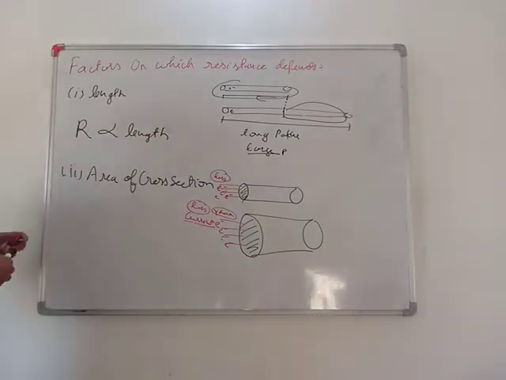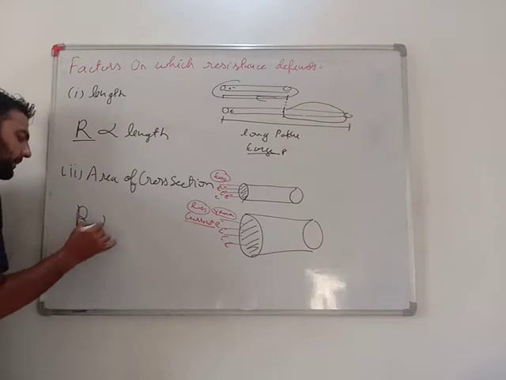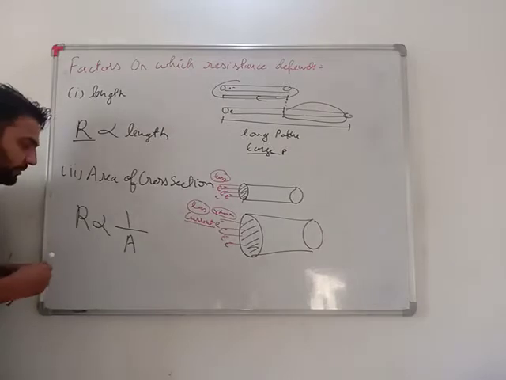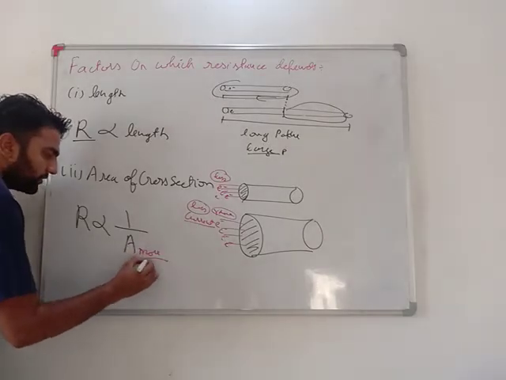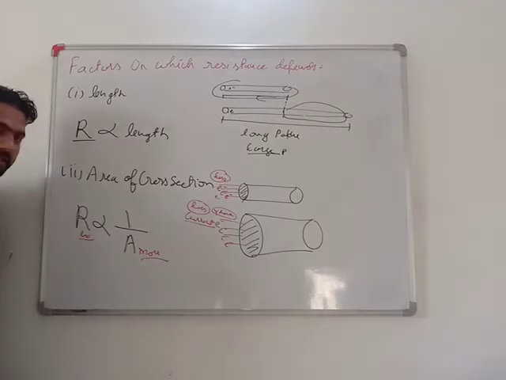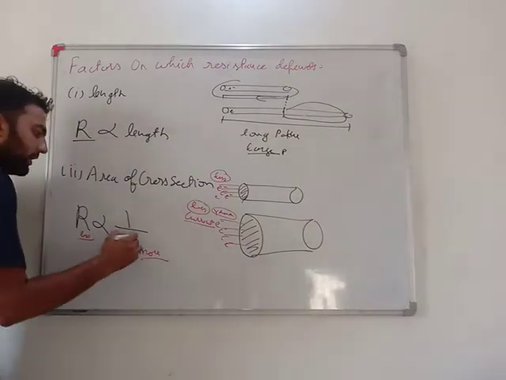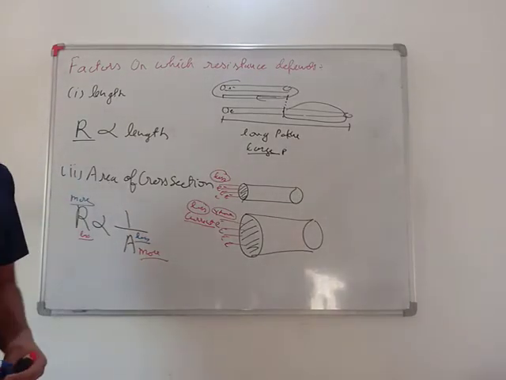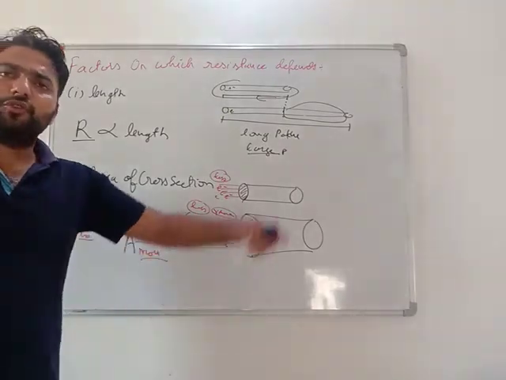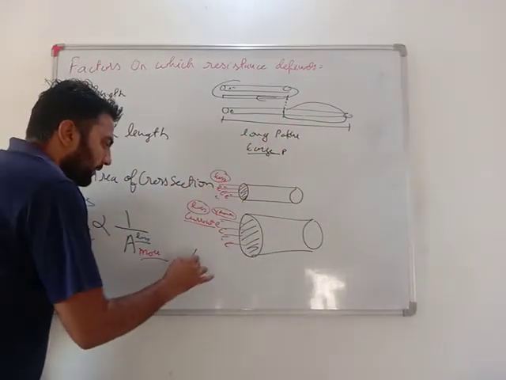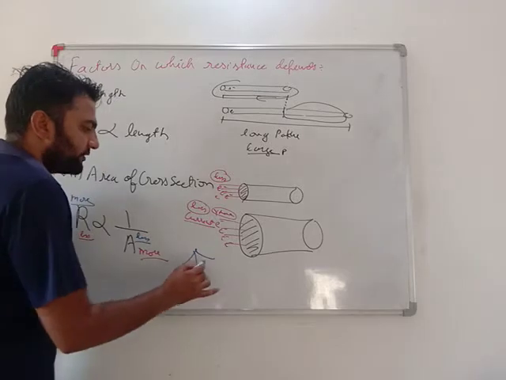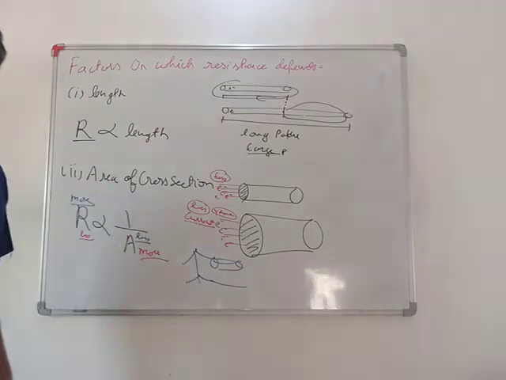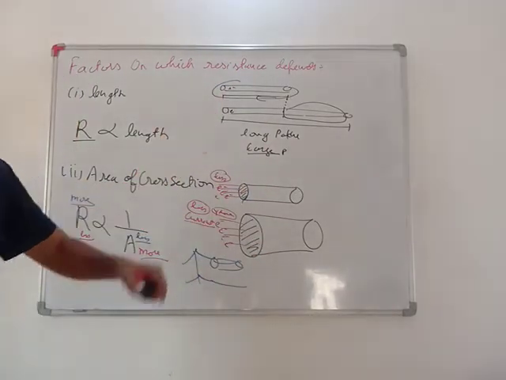So very important, resistance depends on area of cross section. It is inversely proportional. Inversely proportional means the more the area of cross section, the less the resistance, and the less the area of cross section, the more the resistance. You might have seen the huge electric poles, and cables are there. These cables are very broad and wide. Why? So that current can flow through them easily.